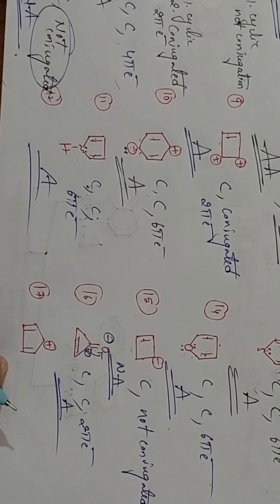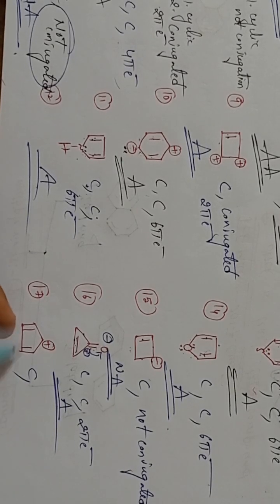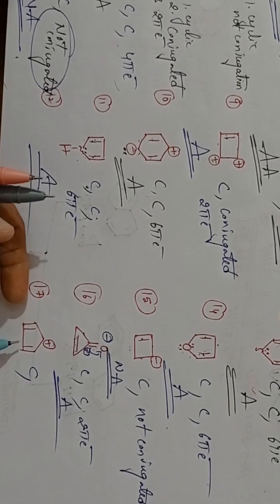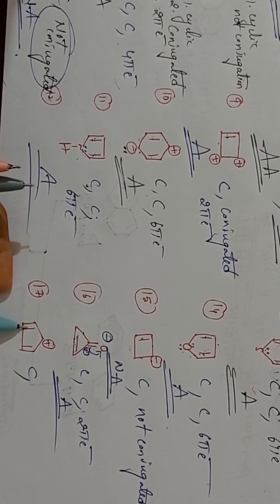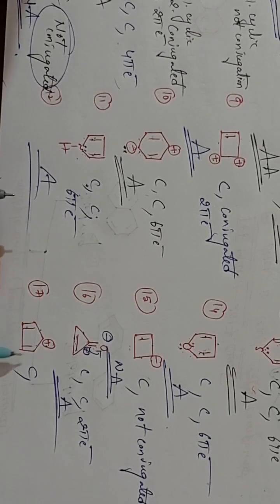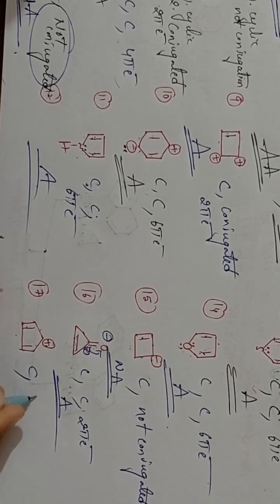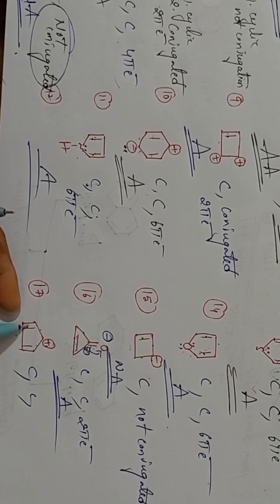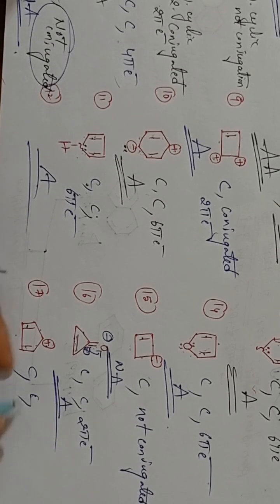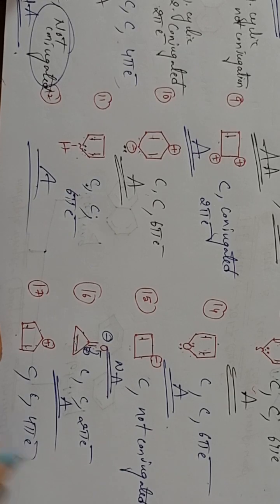Next, coming to the last example, see here. It is a cyclic compound. Clear? It is in the conjugation: pi, sigma, positive, sigma, pi, sigma. So it is in the conjugation. How many pi electrons? 2 bonds, which means 4 pi electrons. Clear, students? 4 pi electrons.